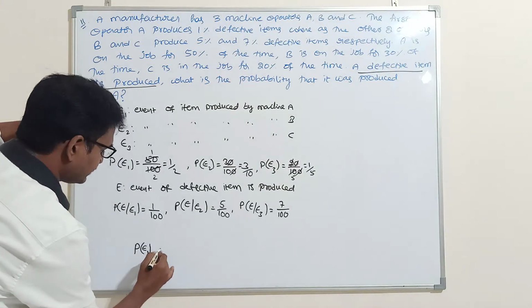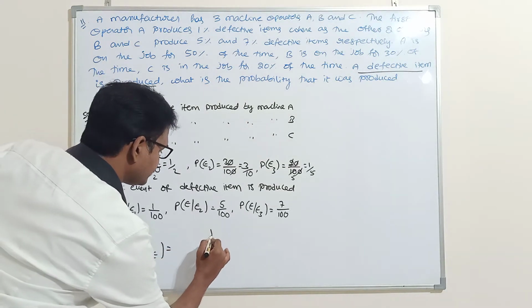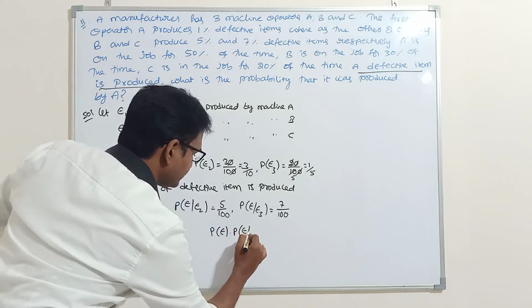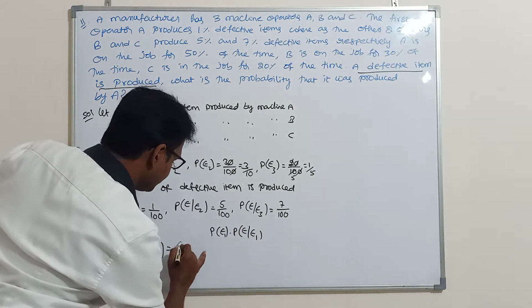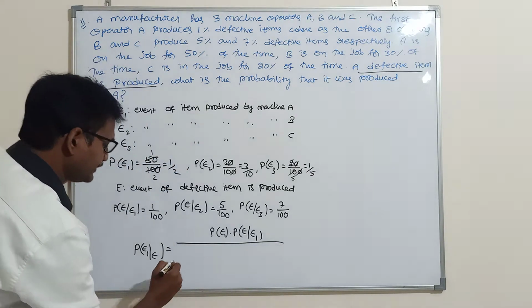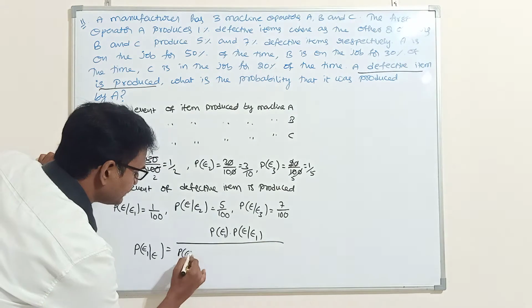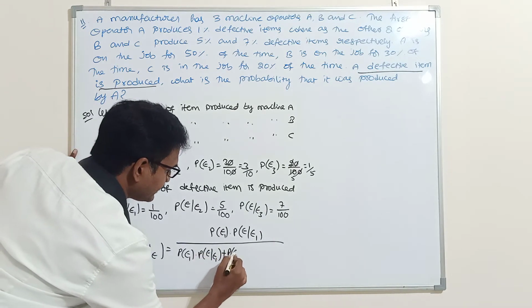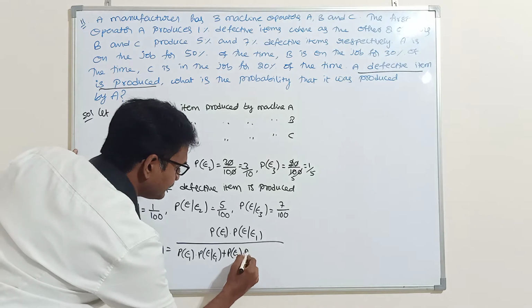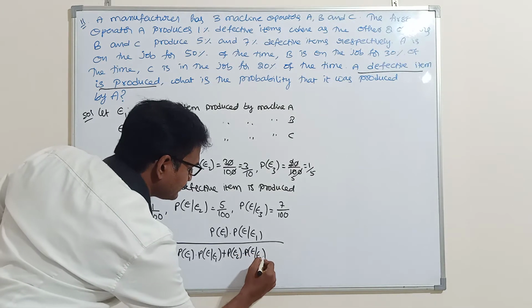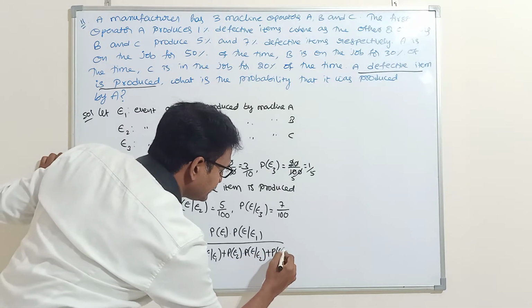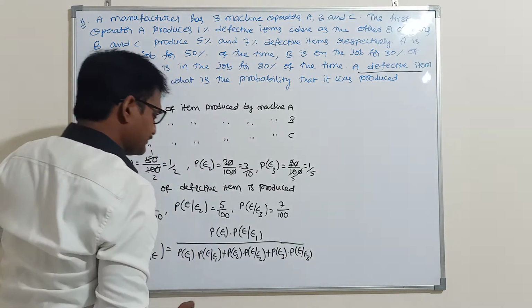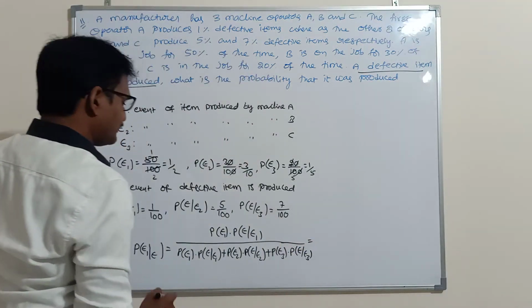P of E1 given E is equal to P of E1 into P of E given E1, by P of E1 into P of E given E1 plus P of E2 into P of E given E2 plus P of E3 into P of E given E3. What is P of E1?